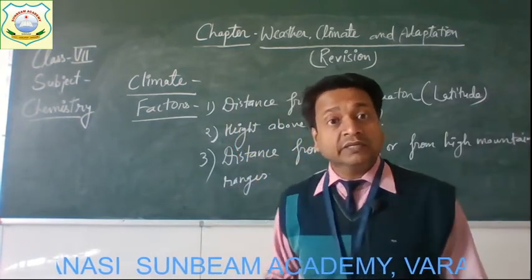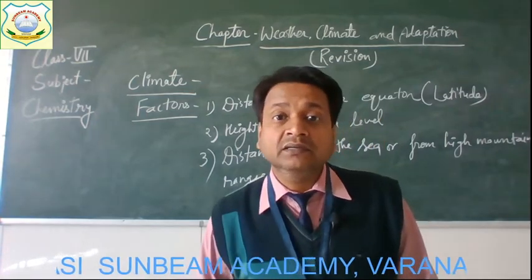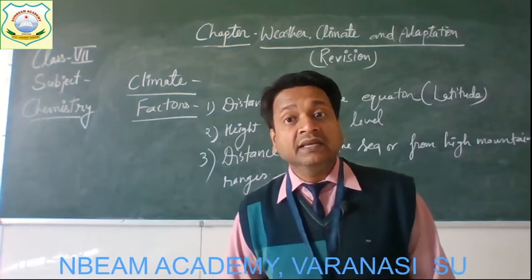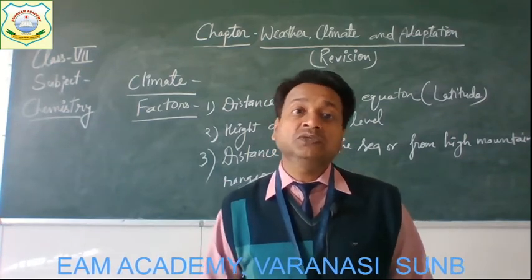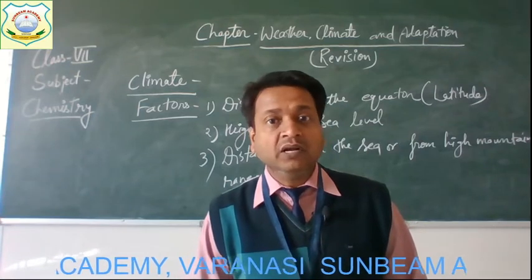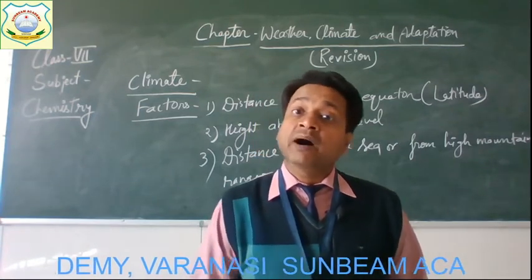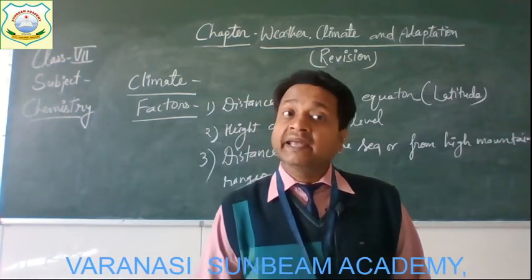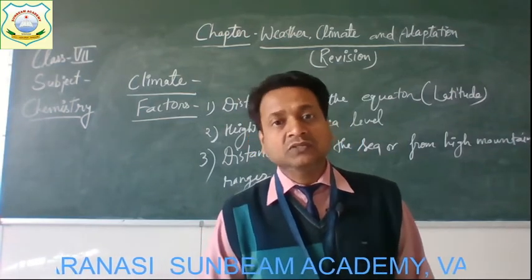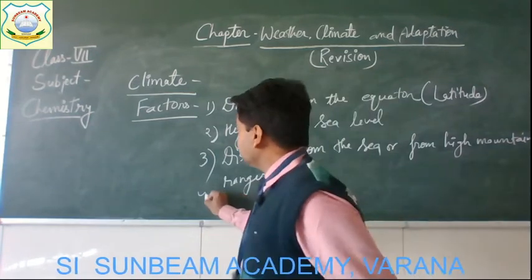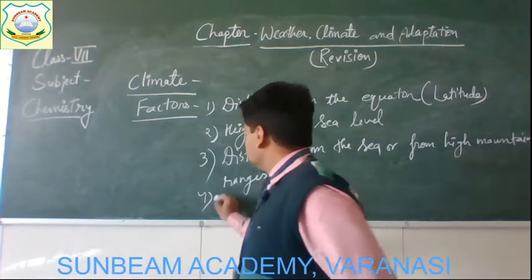This is the third factor which determines the climate of a place. Generally, places near the sea have a moderate climate, that is neither very hot nor very cold. And mountains affect the wind and rainfall, and hence affect the climate also. Get it? Now, the fourth factor is wind.